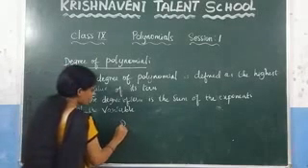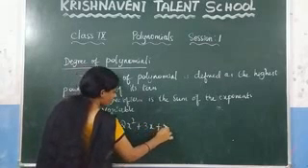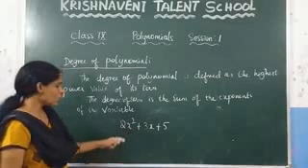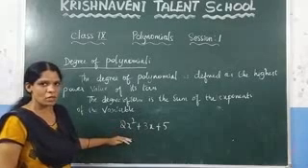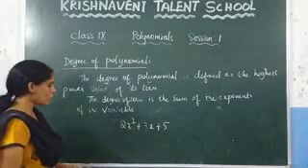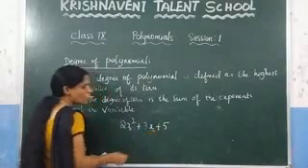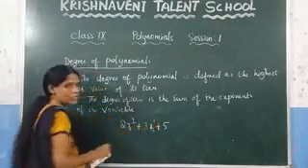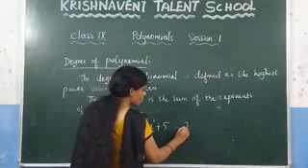That means if you consider any polynomial here, 2x squared plus 3x plus 5, you know that it is a polynomial in one variable since the power is a positive integer. Now, if you want to find the degree of this polynomial, how do you find it? You have to find the highest power of the variable. Here what is the variable? Since x is the variable, what is the highest power here? Here the power is 2 and here the power is 1. Among these, what is the highest power? 2. So the degree of this polynomial is 2.